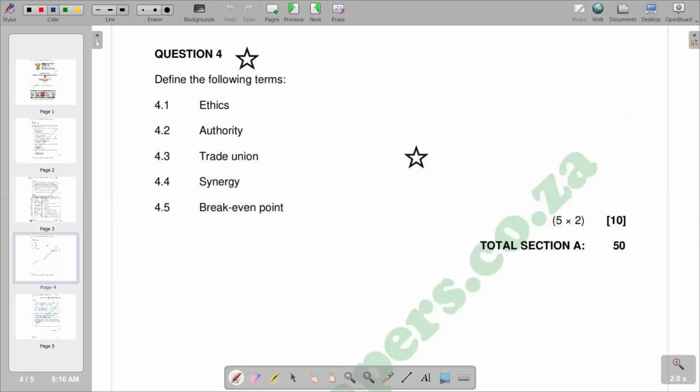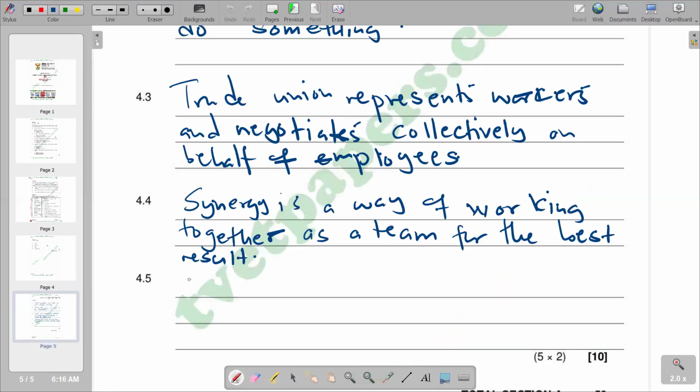So we can try to break it down by saying it is when the total expenses needed to operate the business are equal to the total revenue generated by the business. So basically, this is the description that we can give.